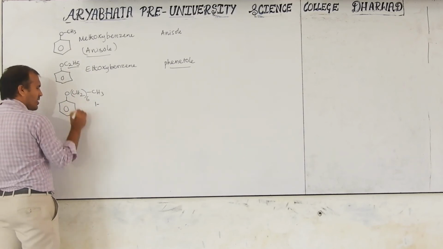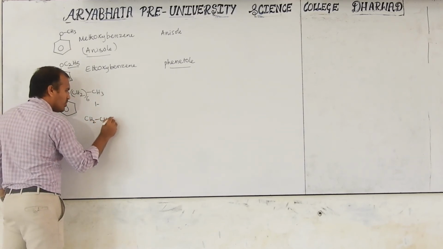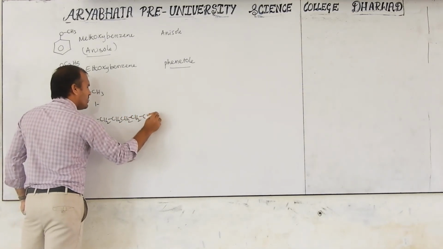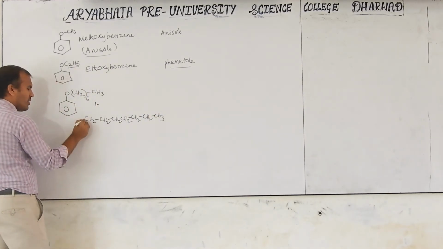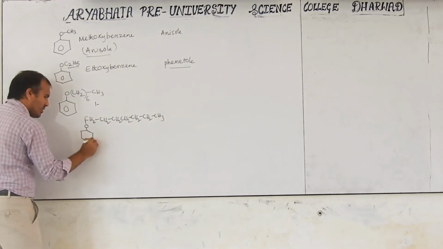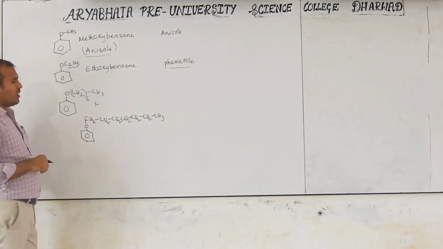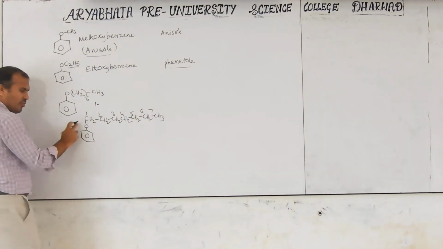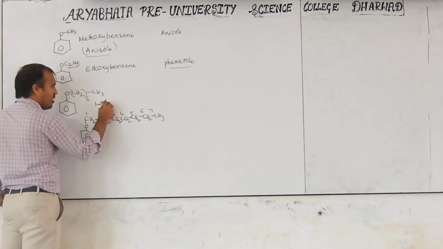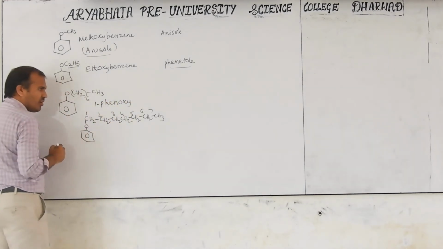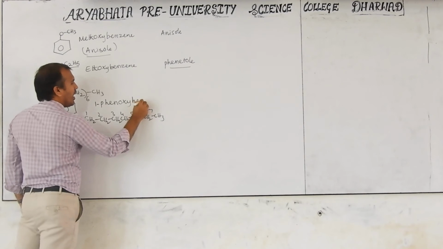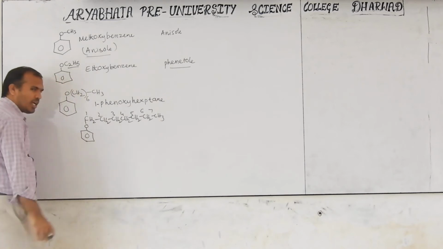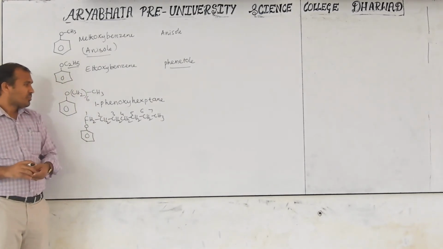If you don't understand, how many CH2 are there? CH2, CH2, CH2, CH2, 4, 5, 6, and CH3, like this. On this it is bonded, like this is the expanded form. Then at first position, 1, 2, 3, 4, 5, 6, 7. The first position is phenoxy. That's what it's called: 1-phenoxy heptane, because 7 carbons are heptane. 1-phenoxyheptane. Now consider the common name.